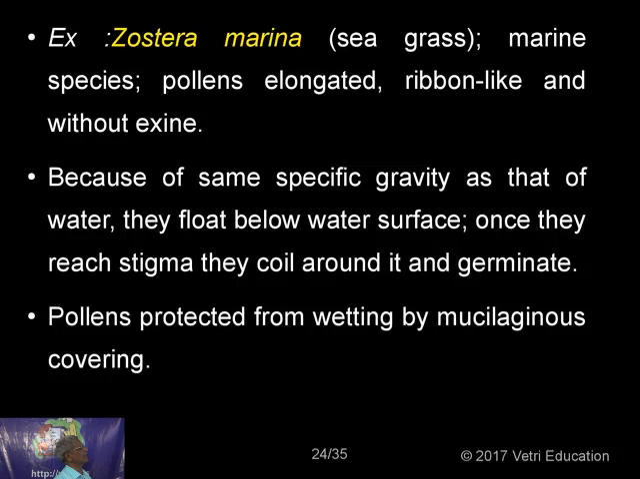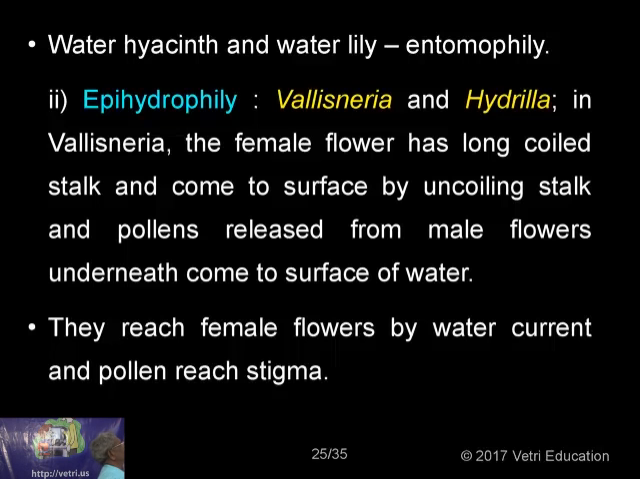Then Zostera marina, the seagrass, a marine species, has pollen that is elongated and ribbon-like, without exine. Because of the same specific gravity as that of water, they float below the water surface. Once they reach the stigma, they coil around it and germinate. Pollens are protected from wetting by a mucilaginous covering. So these are all some of the examples for hypohydrophily. Now we have come to what is called epihydrophily.